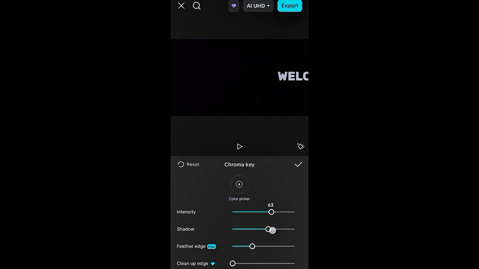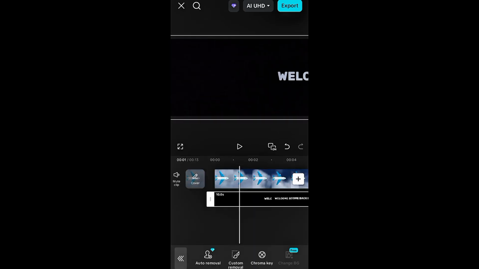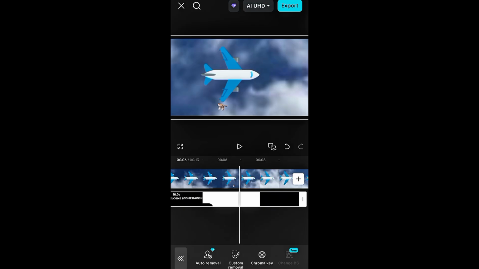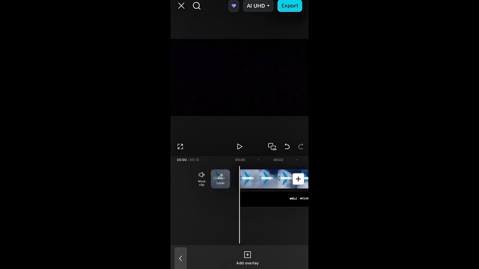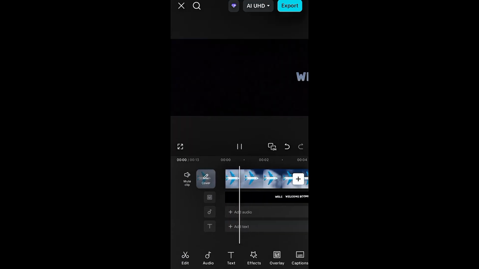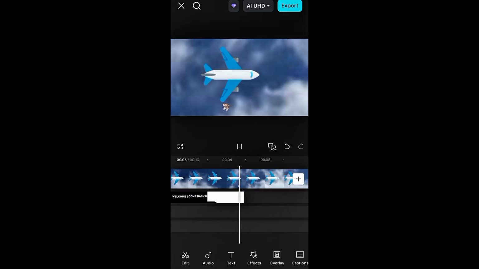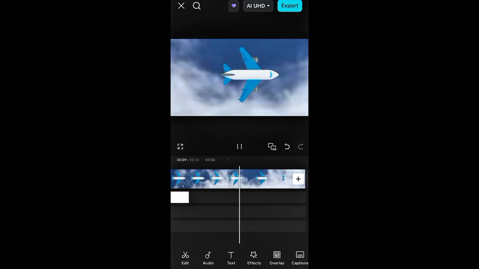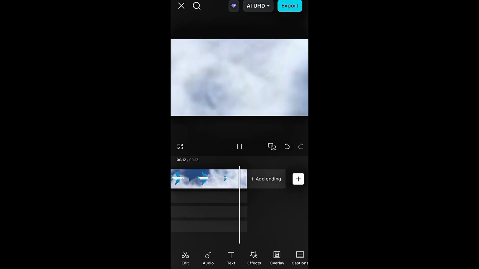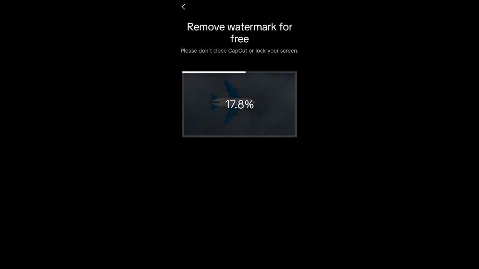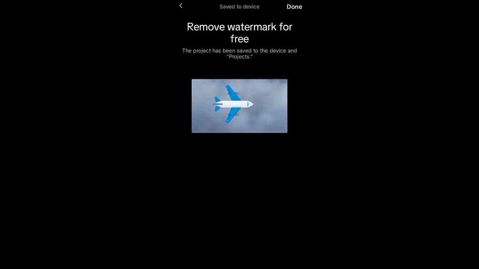Then I increased the intensity to 100, the shadow to 100, and set the feather edge to 32. Next, I moved to about 7 seconds marked on the overlay video where the text had already zoomed out and deleted the remaining parts of the overlay. At this point, the animation was completed, so I exported the video, and that is how I created the final animation.